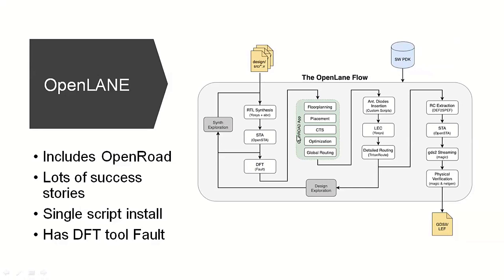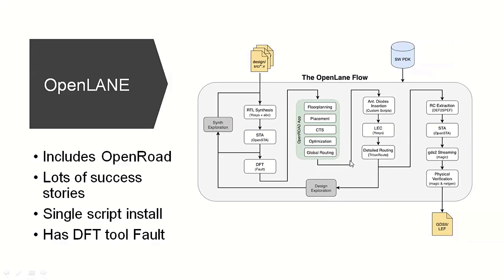This backend, as I told earlier, the OpenROAD project is specialized for backend, and they have added AI/ML also. So in this whole backend flow, from floor planning, placement, clock tree synthesis, optimizations, routing, all the tools are taken from OpenROAD.